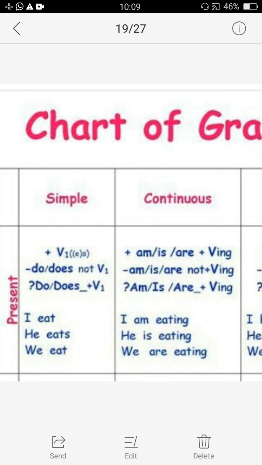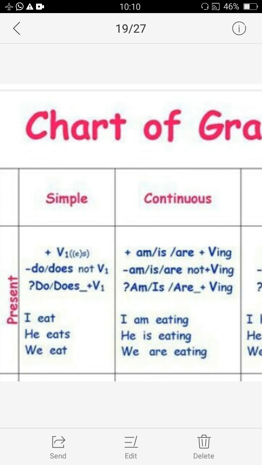So this is the structure of simple present tense. If you make a negative sentence, we use the helping verbs do or does. Again, do for plural and does for singular. Like I do not eat, he does not eat, we do not eat. This way we make negative sentences.